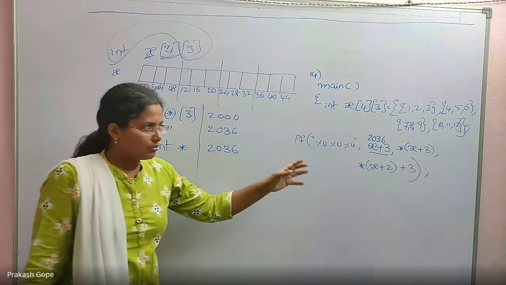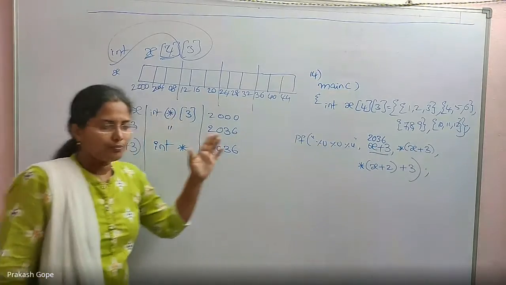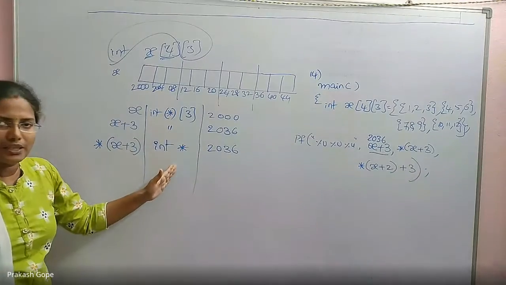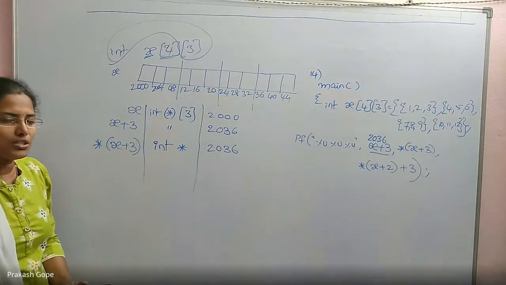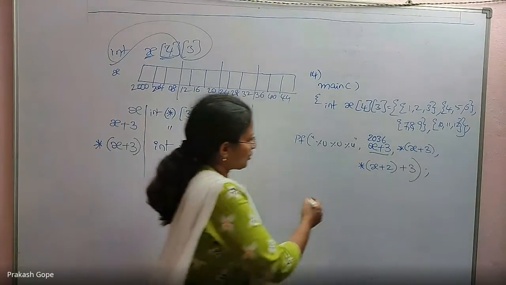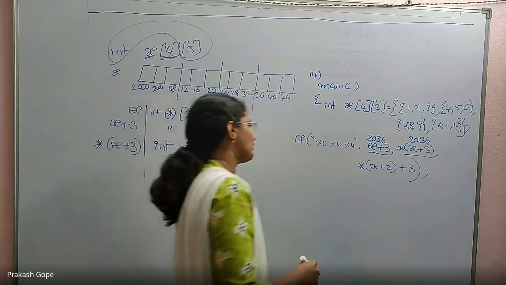Okay, that's why don't just go by your own thoughts. Just verify. What is x? What is x plus 3? What is star of x plus 3? If you understand the type of pointers, you will understand what star of also is. Then next one. So the second expression is also finished. This is also 2036. How about the third one?